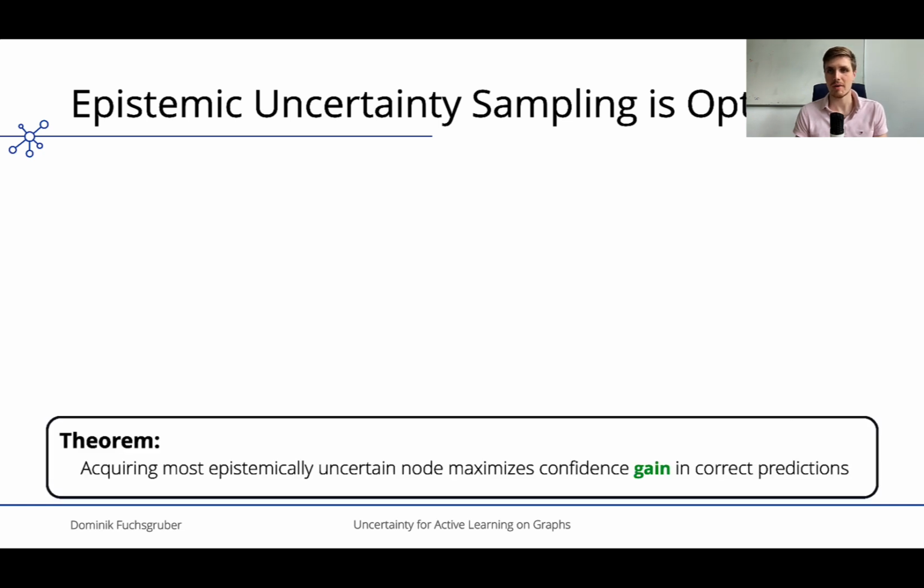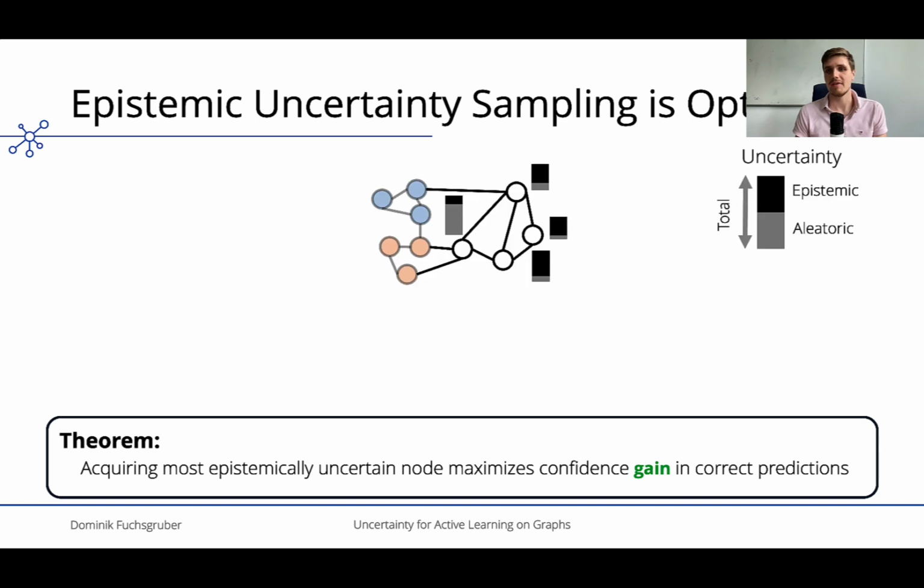With these definitions at hand, we can state the core result of our paper. We can show that querying the label of the most epistemically uncertain node is an optimal acquisition strategy. It maximizes the confidence gain in correctly predicting the classes of the remaining unlabeled nodes. What does that mean exactly? Let us look at this graph. For each unlabeled node, there is an uncertainty, or equivalently confidence, with which the model predicts the correct class.